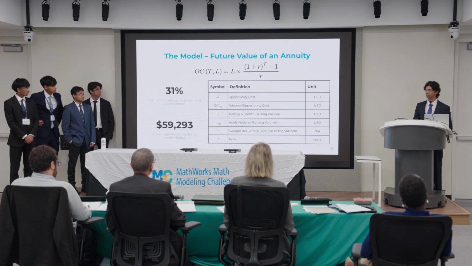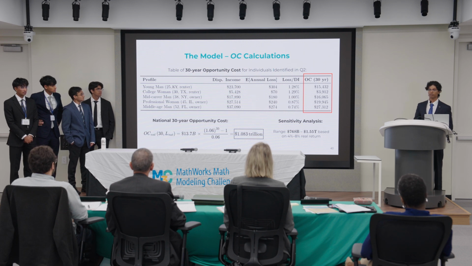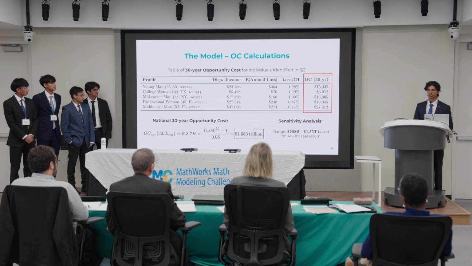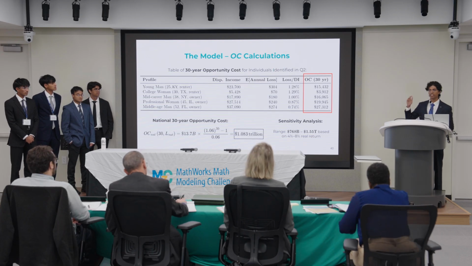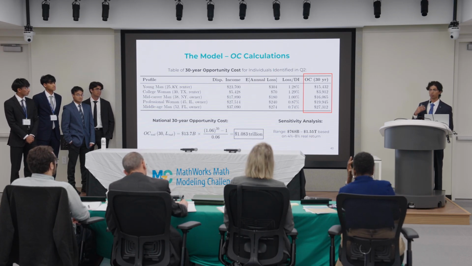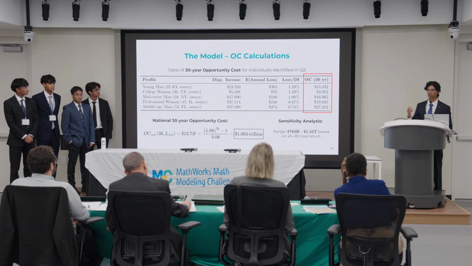When we take our opportunity cost model and use it for the 5 demographic profiles we used back in Q2, we see how the opportunity costs range. However, when we take this to the national level, we see the true scale of almost $1 trillion in opportunity costs, using $13.7 billion aggregate bettor loss in 2024.